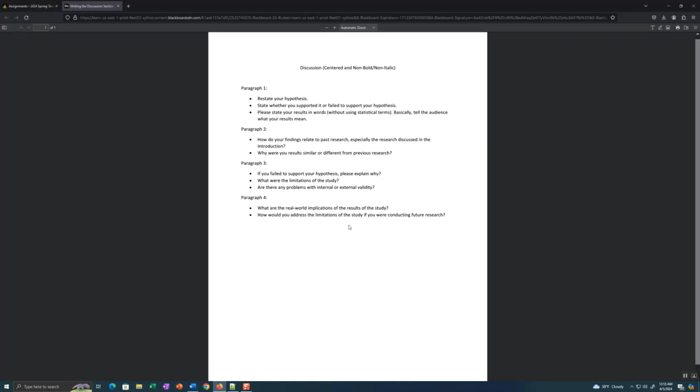And then how would you take care of the limitations of the study? Well, very easily. Get more people, increase sample size, increase diversity of the sample in terms of gender, in terms of age. Maybe collect the sample from multiple places outside of New York City, so you're not just New York City centric. There are a lot of ways to improve the study if we're doing it in the future, and that's what you want to talk about.